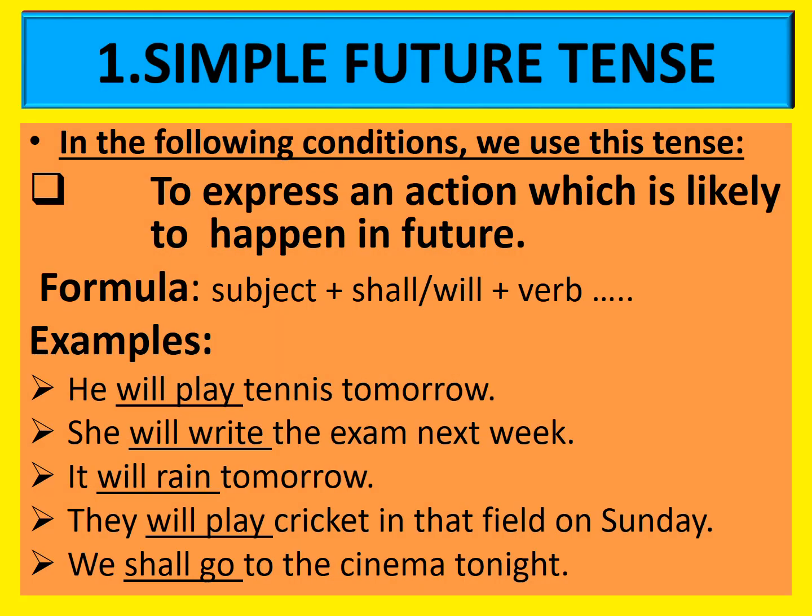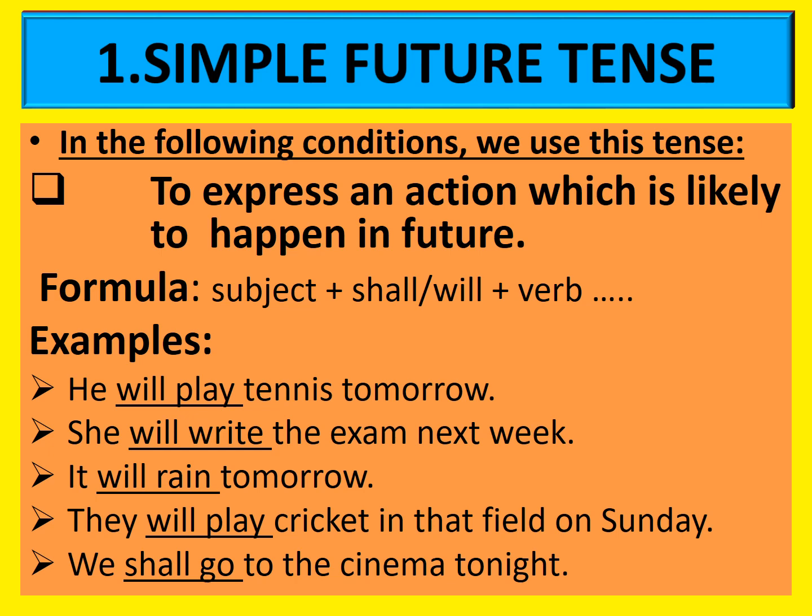Let us focus attention on simple future tense. In the following conditions, we use this tense. Simple future tense is used to express an action which is likely to happen in future, an action which is going to happen in future, an action which is about to happen in future. Hope you followed. What is the formula?